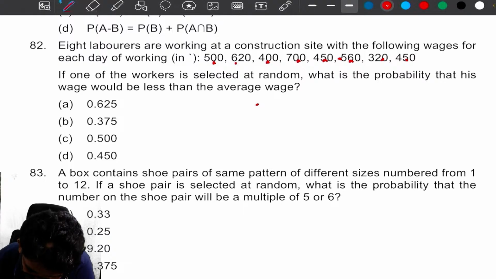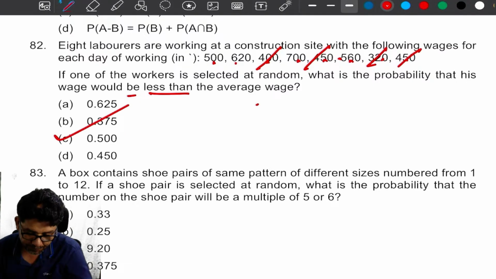So how many of them are less than average? 1, 2, 3, 4. 0.5.